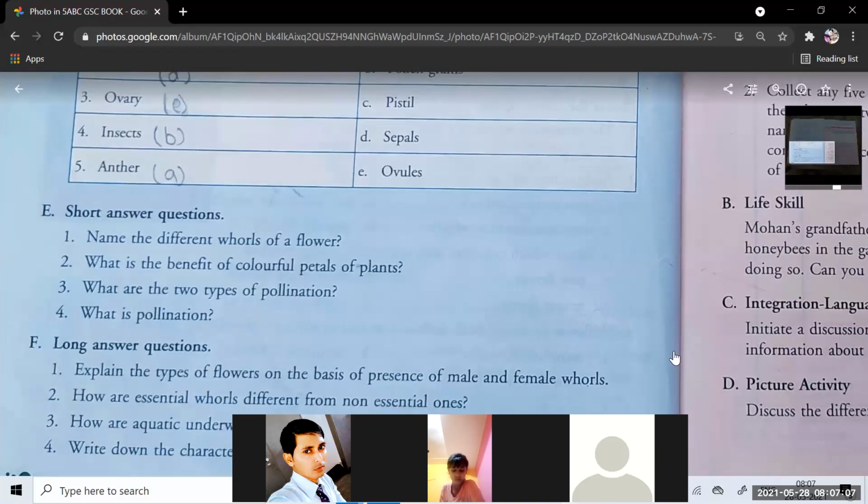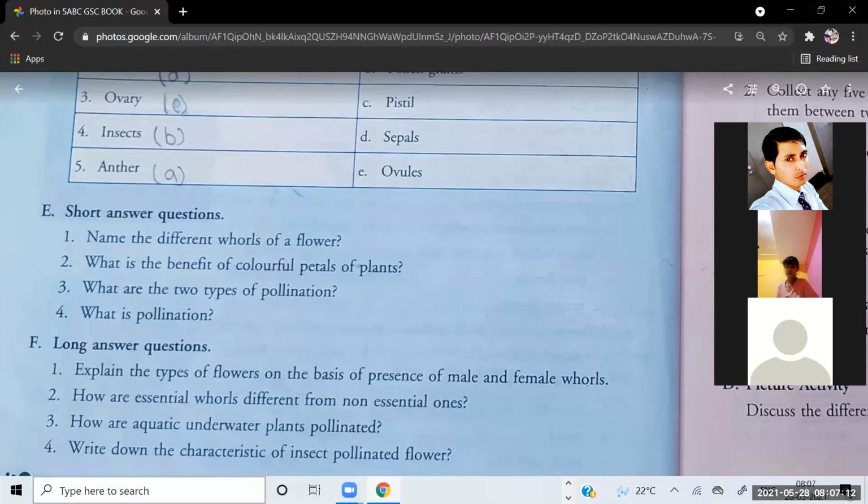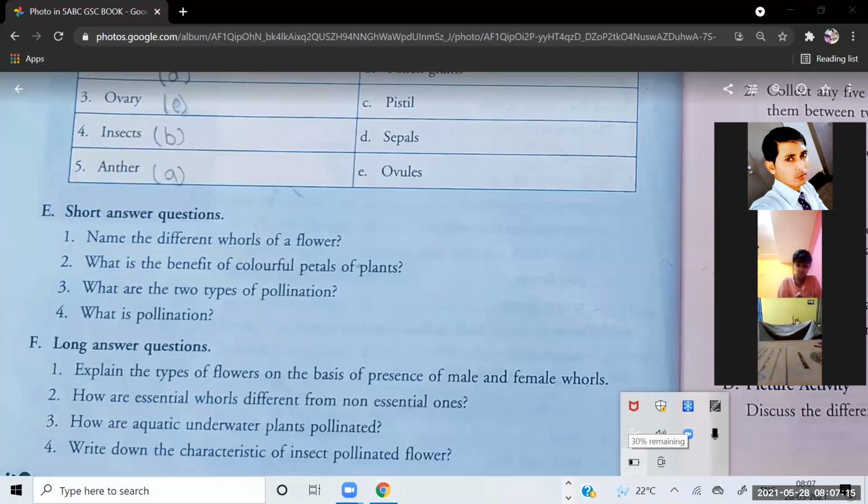Any problem to understand? Short answer and long answer will continue in the next class because in my house there was no electricity from yesterday onwards. So my laptop is getting discharged and mobile also. By the way, only 7 minutes are left. So within 7 minutes, we will not be able to complete the long and short answer questions. So we will complete in the next class.